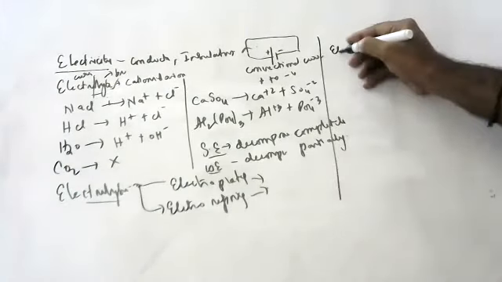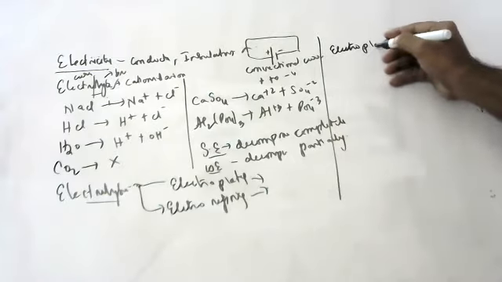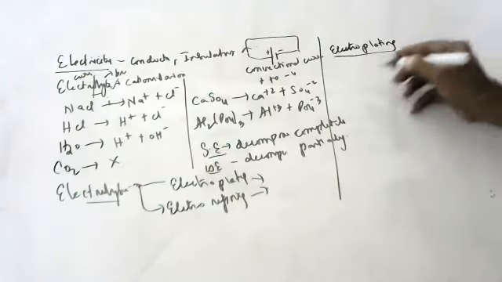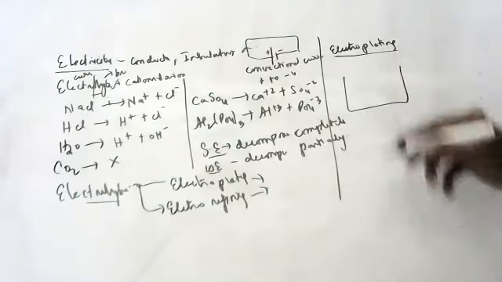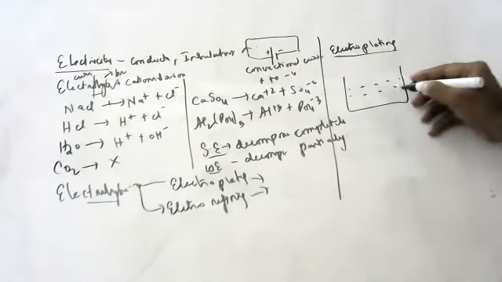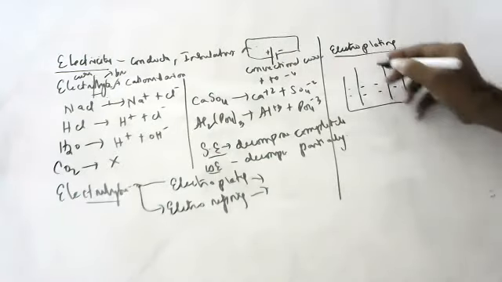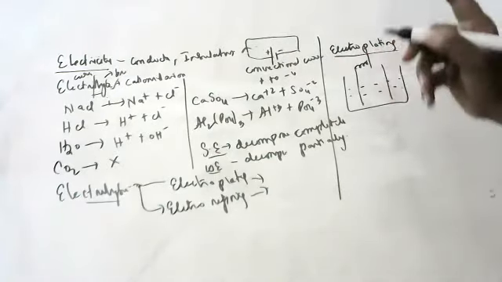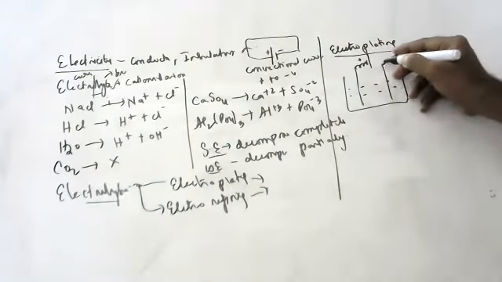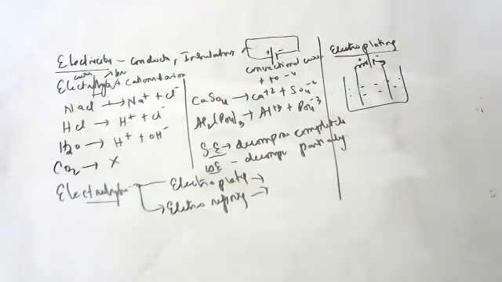So, children, electroplating. Those who forgot about electroplating, I will explain once again. Children, this is an electrolyte. In this electrolyte, we place the cathode and anode. The anode is that which is connected to the positive terminal of the battery. The cathode is that which is connected to the negative terminal of the battery.